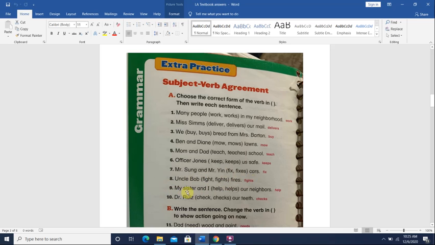Number 9, my sister and I, plural, help our neighbors. Here the subject is plural, so we choose the verb without the S. My sister and I help our neighbors. Dr. Ruiz checks our teeth. Dr. Ruiz is one person, so we choose the verb that ends with S. All right.